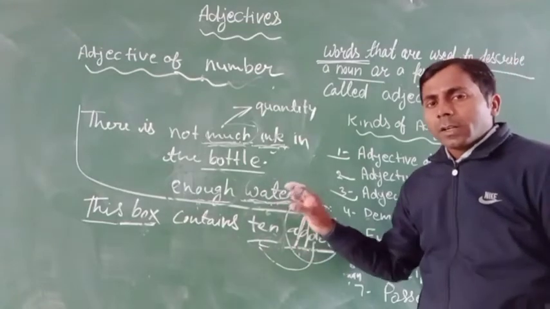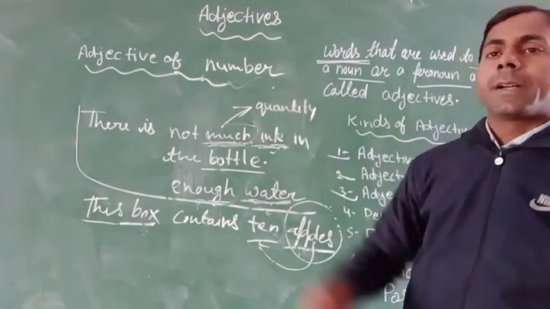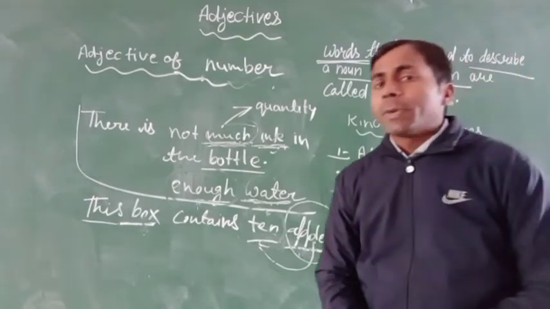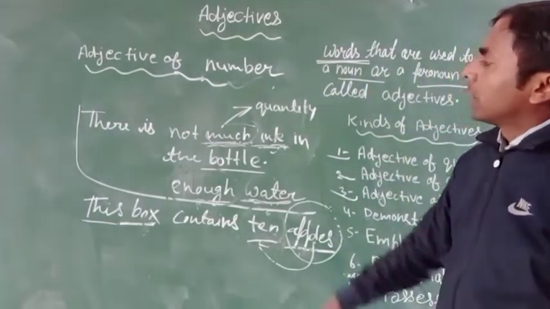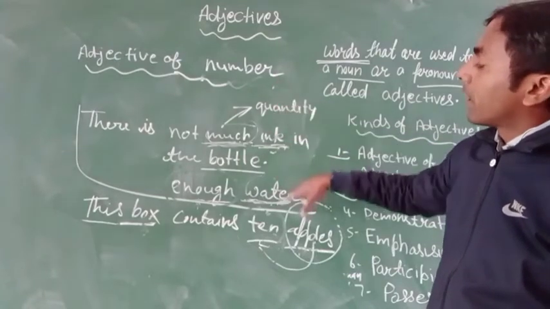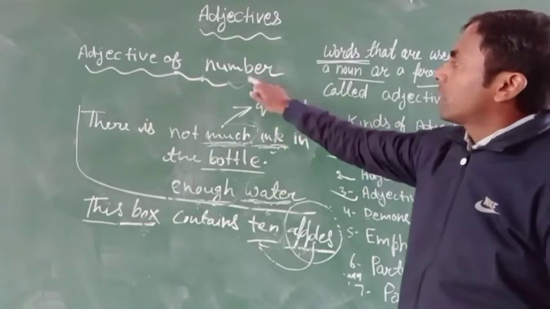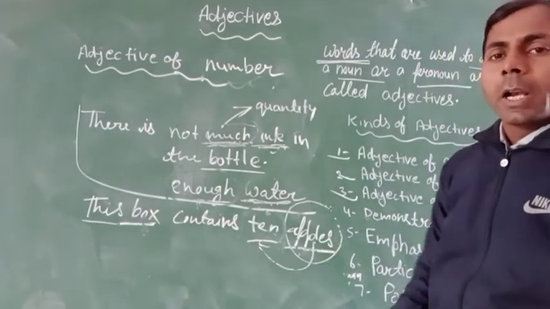That will be an adjective of number. So I hope you all understand the difference between quantity and number. Quantity is used for the uncountable noun, and number is used for the countable noun.